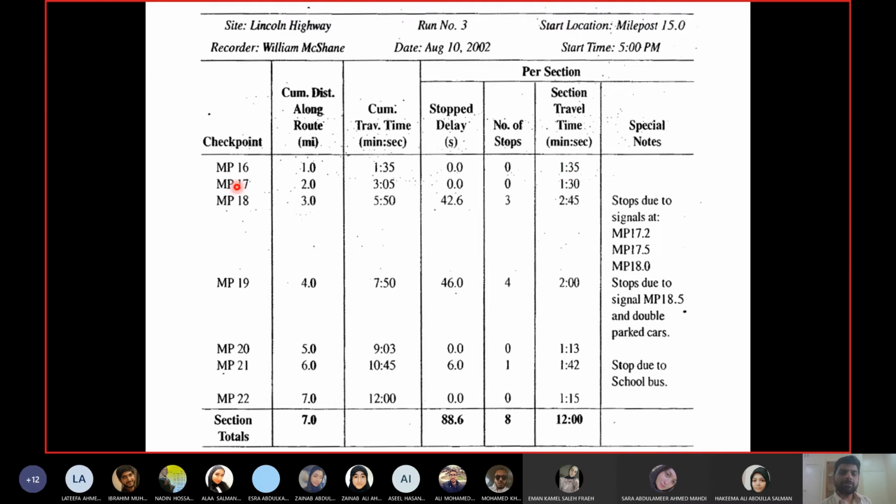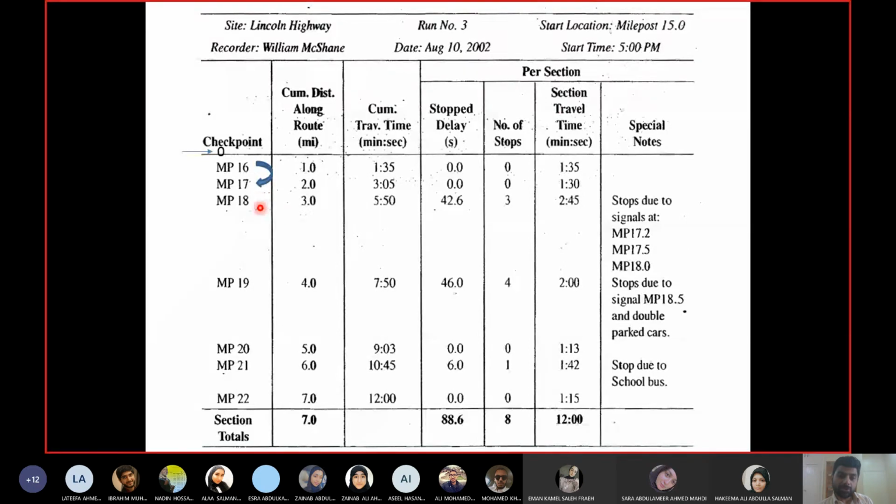The second one is between 16 and 17. Again you have 0 stops, so there's no delay for stops, and the travel time is 1 minute 30 seconds. Now you see cumulative was 3 minutes 5 seconds because it is from milepost 15. The 1 minute 30 seconds is from 16 to 17. Then the next one is 42.6 seconds, which is from 17 to 18, not from 15.